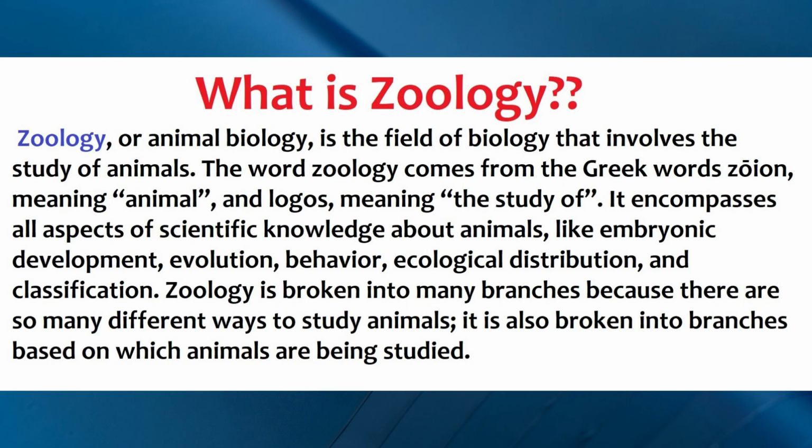So what is zoology? Zoology is a branch of biology concerned with the study of animals and the animal kingdom. It is also known as animal biology. The study of zoology includes the interaction of the animal kingdom in their ecosystems, such as classification, habit, structure, embryology, distribution, evolution, and extant species. Zoology is the division of biology that deals with the animal kingdom. It is a scientific study related to the entire species of the animal kingdom.